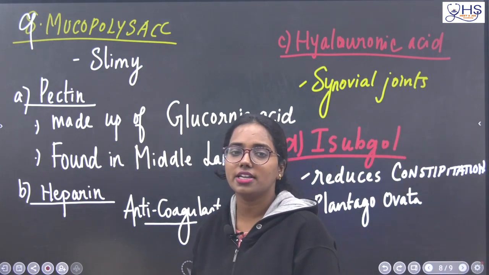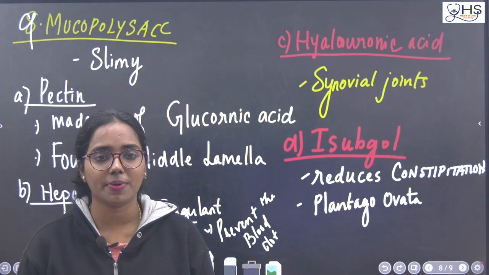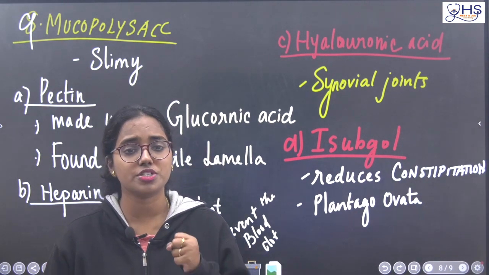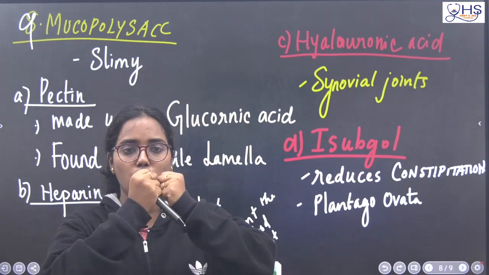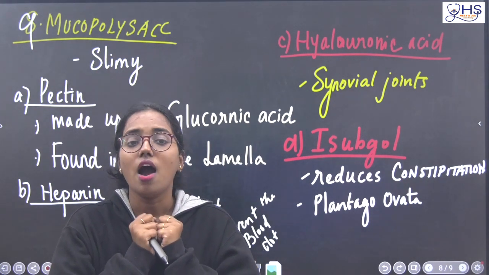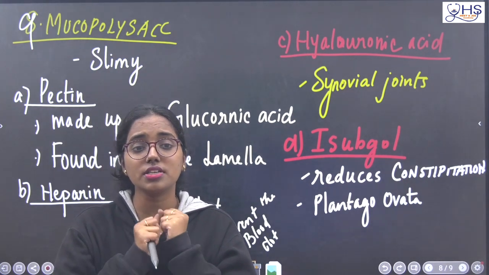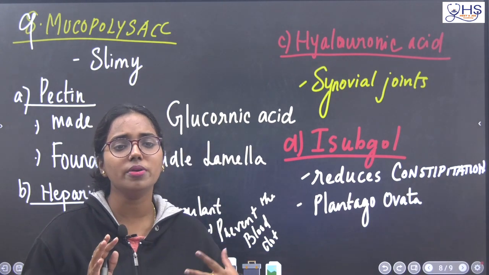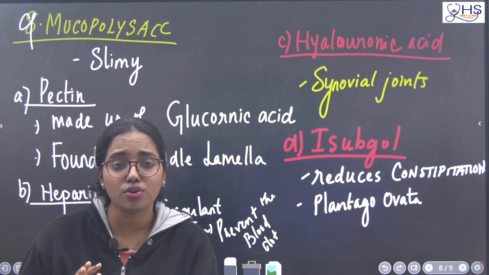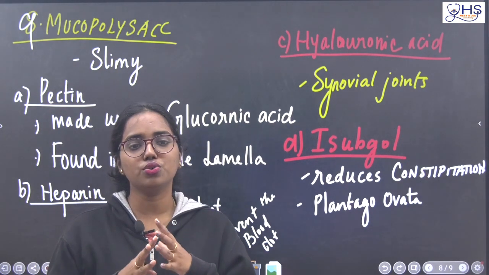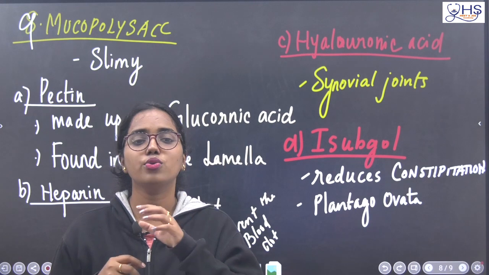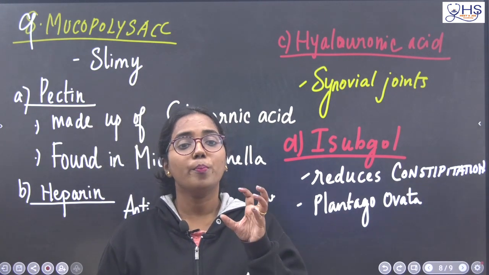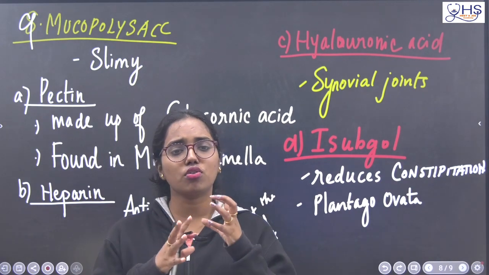So the next one is hyaluronic acid. People talk about knee and joint pain, correct? What causes knee pain and joint pain is that there is a fluid present between the two bones of the knee. What is the fluid? It is called hyaluronic acid. When there is a deficiency of that acid, you will feel some pain in the joints. That is due to the scarcity of the hyaluronic acid. So hyaluronic acid is an example for mucopolysaccharide, which is also sticky in nature.